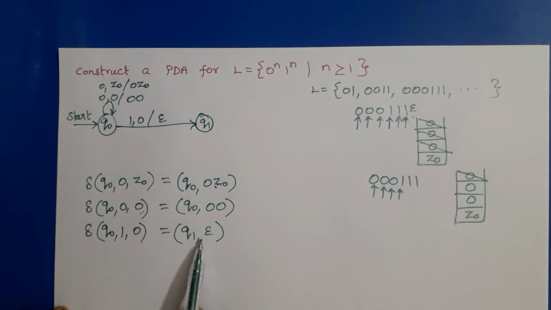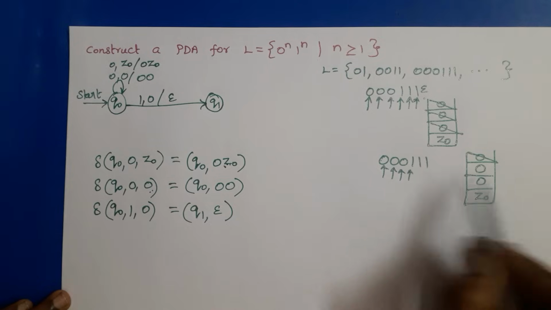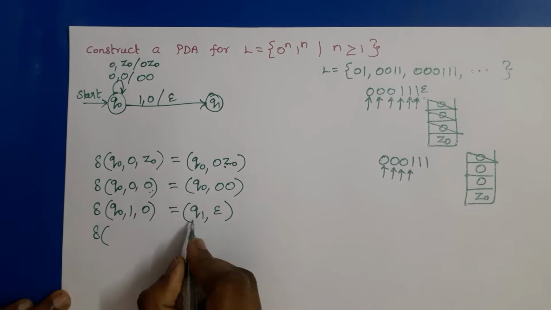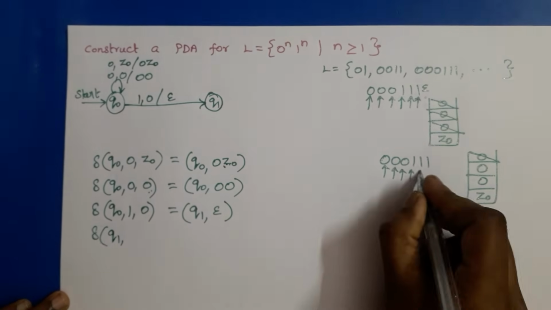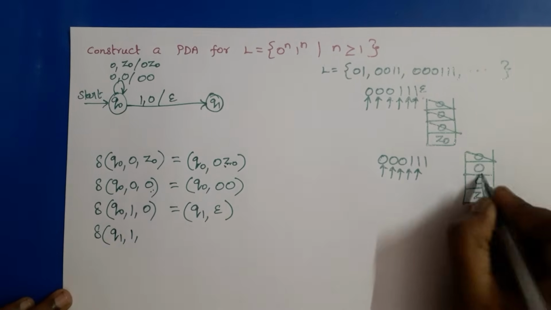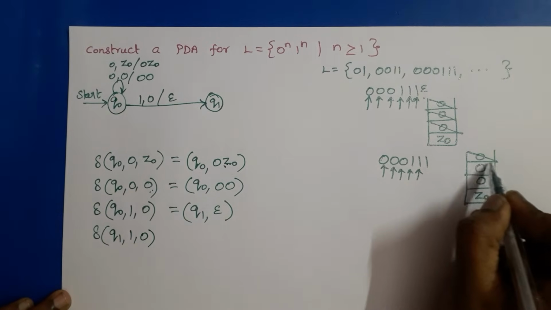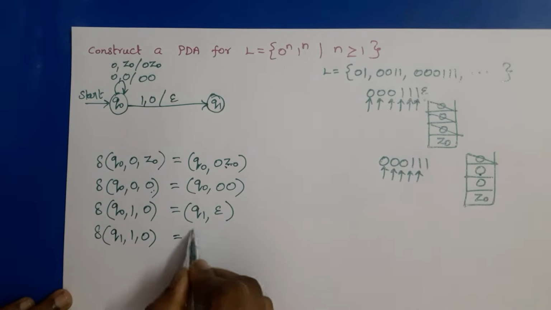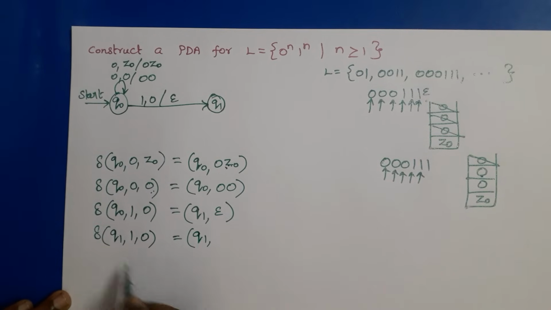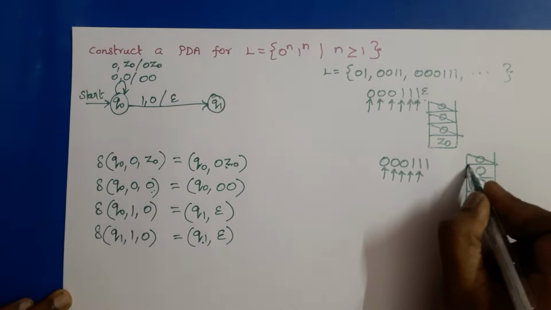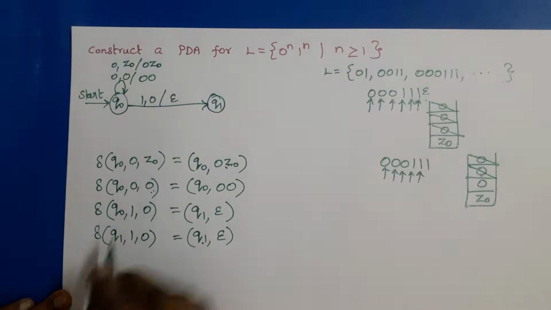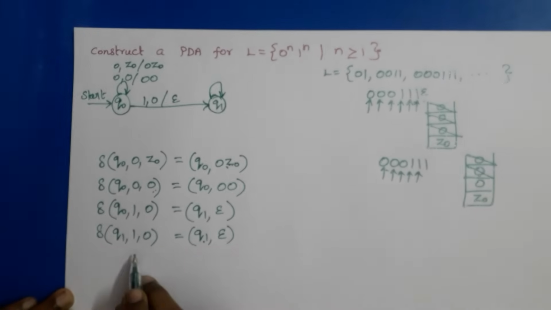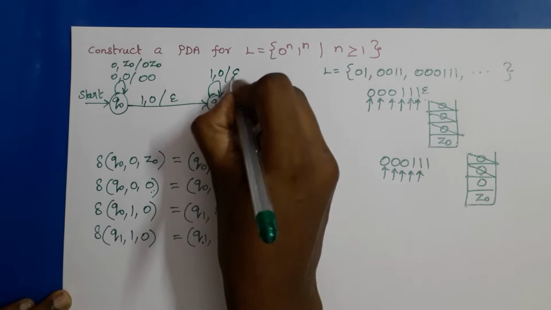Similarly, the third transition function will pop 1 0. To pop all the remaining zeros, we have to write the recursive definition. So Q1 is the current state. Next input is 1. Top of the stack is 0. Now this 0 is popped, so we remain in the same state Q1 and the pop of 0 should be performed. State remains in Q1 but 0 is replaced by epsilon. The meaning is it is also popped. So from Q1 to Q1, draw an edge. That edge is labeled by 1, 0 / epsilon.